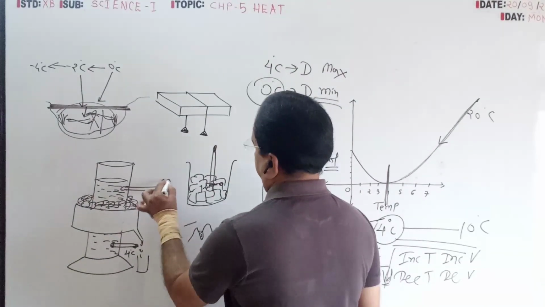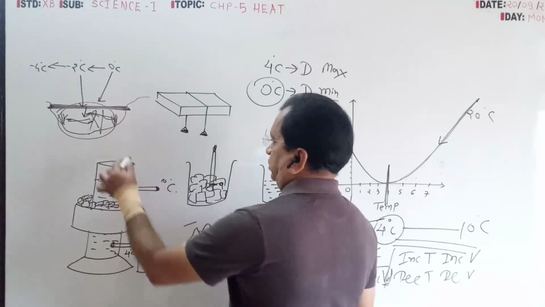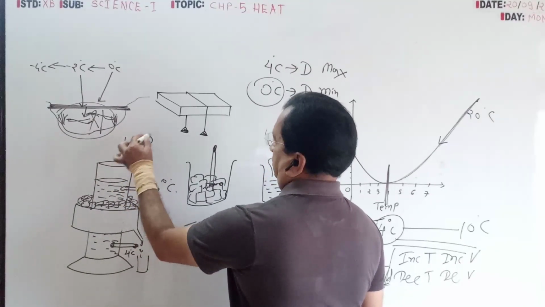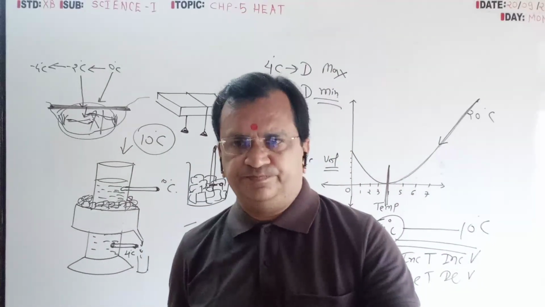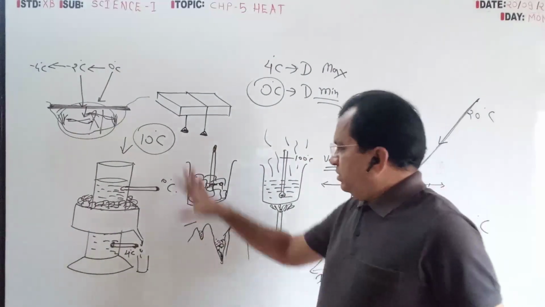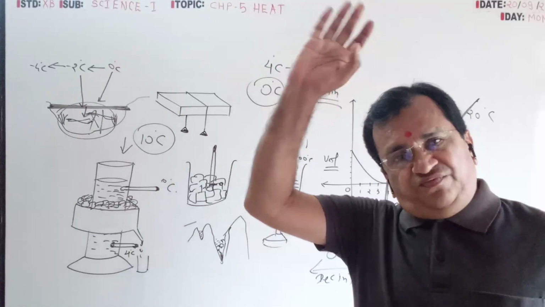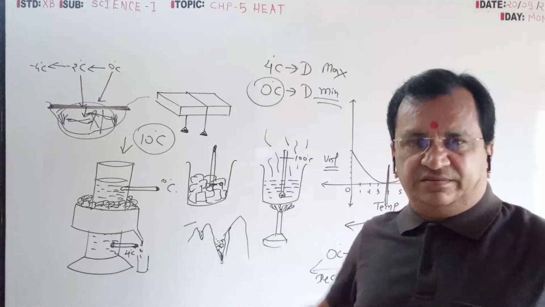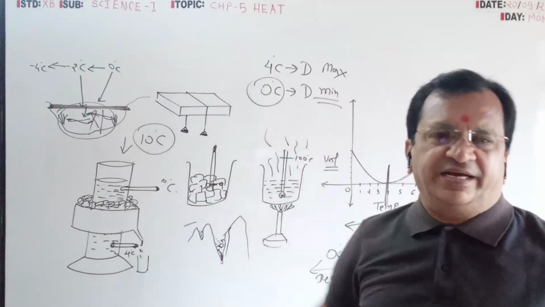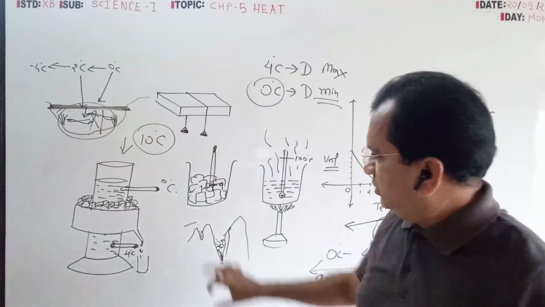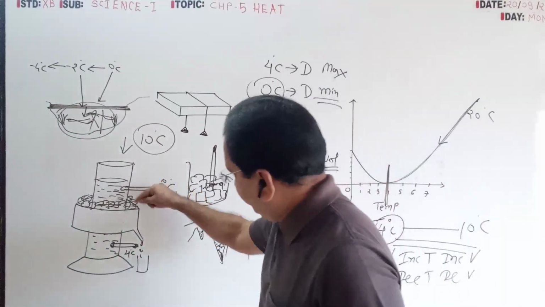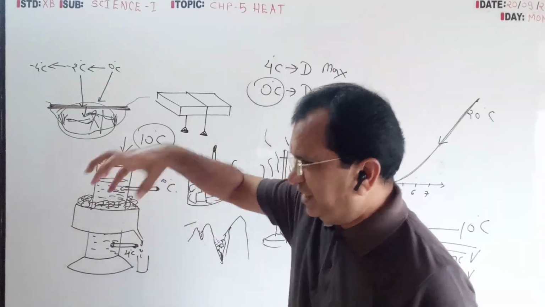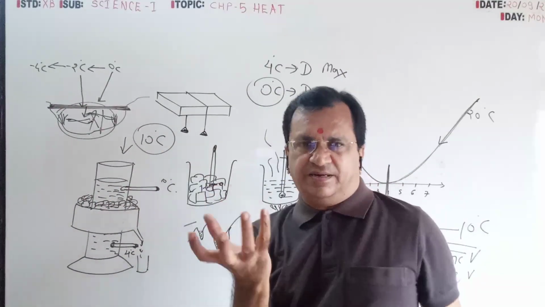Suppose you have poured water at 10 degrees centigrade. Initially, when we start the experiment, suppose it is 10 degree temperature. Two thermometers are there, both will show 10 degree. Then put the ice in the surrounding container like a ring.